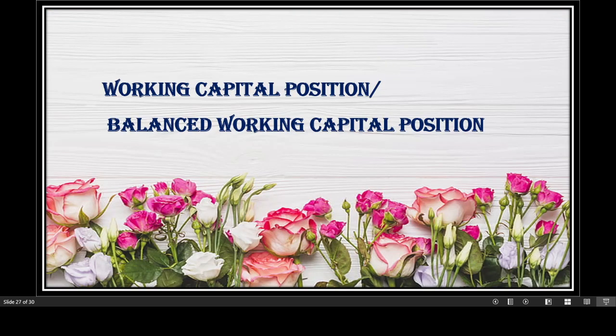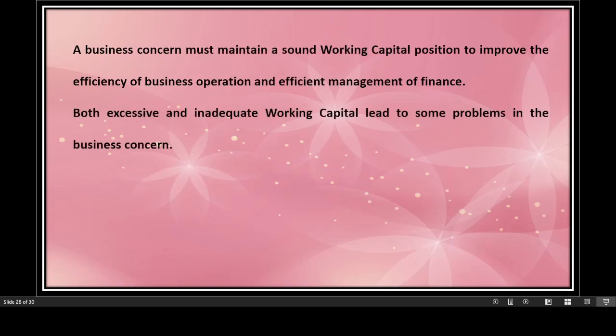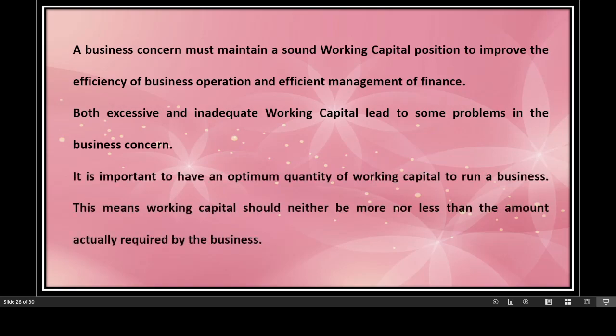Now let us discuss what should be the position of the working capital, or the concept of the balanced working capital position. A business concern must maintain a sound working capital because we have already read the needs of working capital that a business has. So a business concern must have a sound working capital position to improve the efficiency of business operations and for the efficient management of the funds or the finance. Both excessive and inadequate working capital lead to some problems in the business concern. That means a business must not have excessive working capital, must not have inadequate working capital.